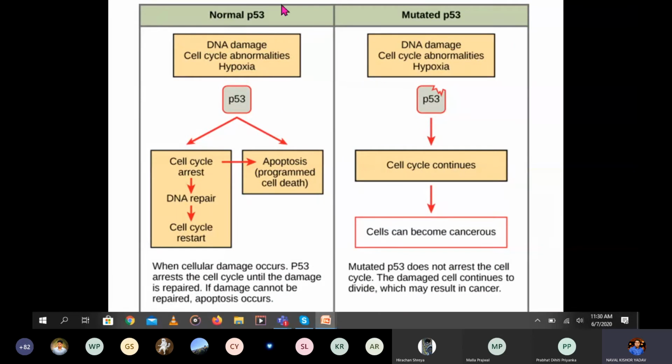So this part, how it happens normally, we have discussed. In the mutated cell you can see the mutated P53, which does not sense the damage. Finally the cell cycle will continue, and cells can become cancerous. This will happen in the cancer cells. There is a mutation in P53 which is not able to sense the DNA damage, and the cell cycle will continue, and finally it becomes cancerous.